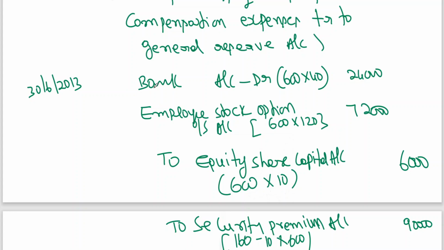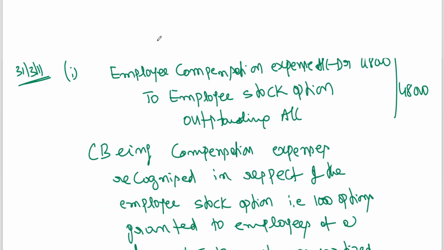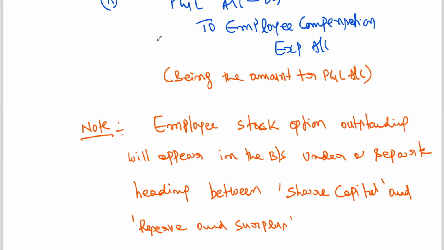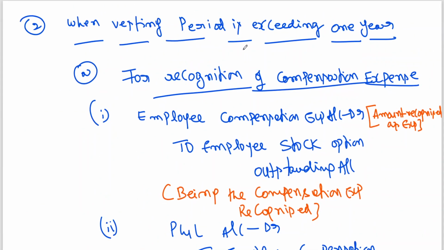Only logic is that, and as we have seen last class, the vesting period is within 1 year or vesting period is after 1 year. This is what I started today stating, the heading, when vesting period is exceeding 1 year, when vesting period is not exceeding 1 year, recognition of expenses. In simple words, the recognition of expenses before vesting period.